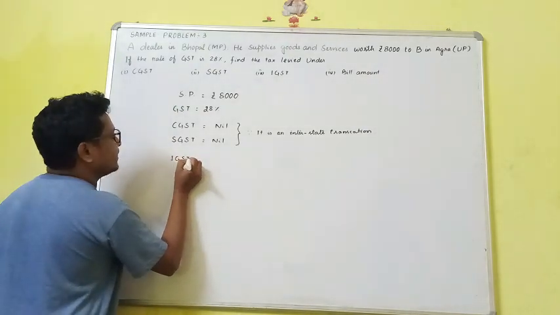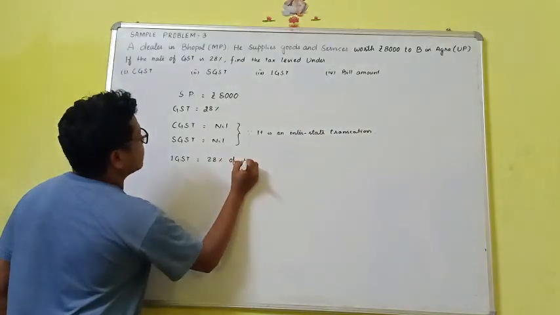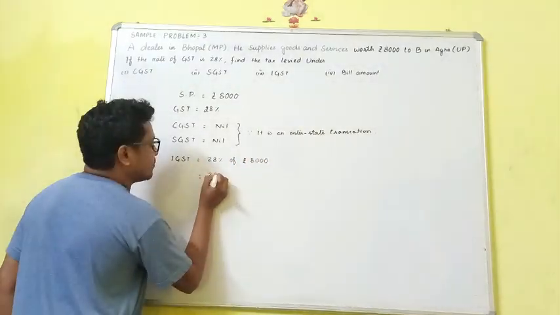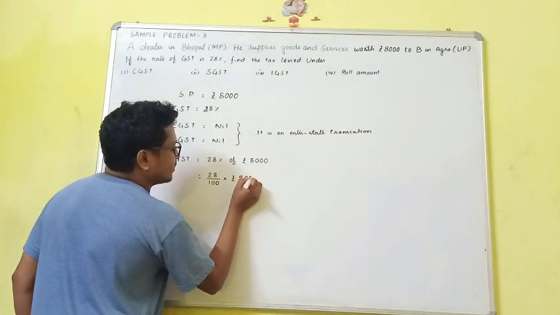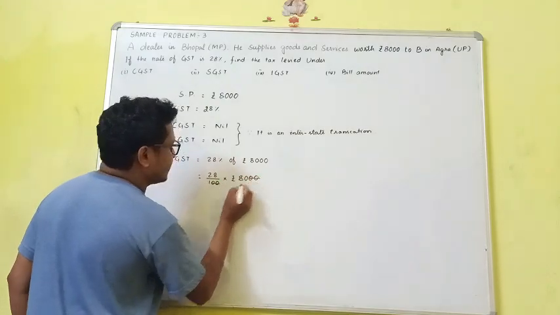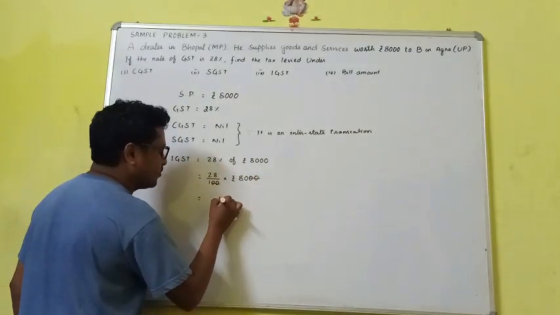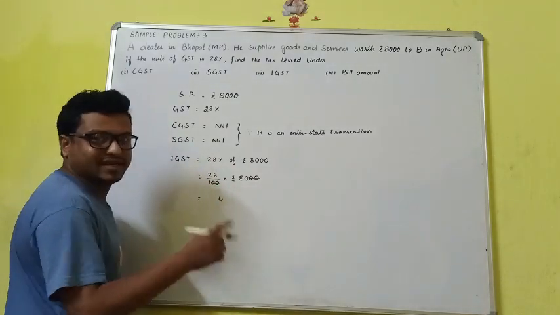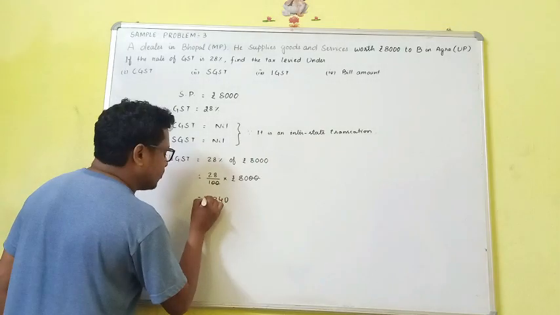IGST is equal to 28% of your selling price, which is how much? 8,000. So 28 by 100 into rupees 8,000. Now the zeros cancel. 28 times 8: 8 times 8 is 64, write 4, carry 6. 8 times 2 is 16, 16 plus 6 is 22. 2240 will be your answer.